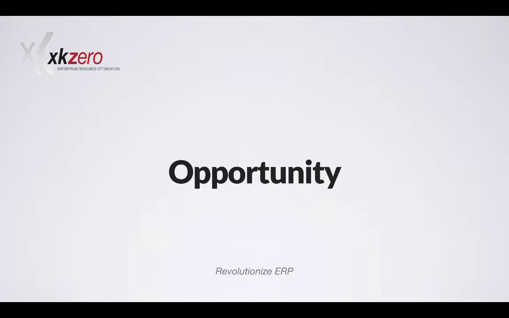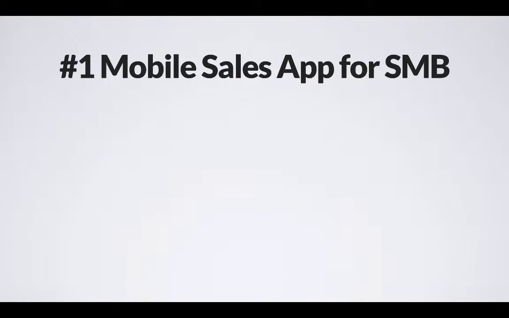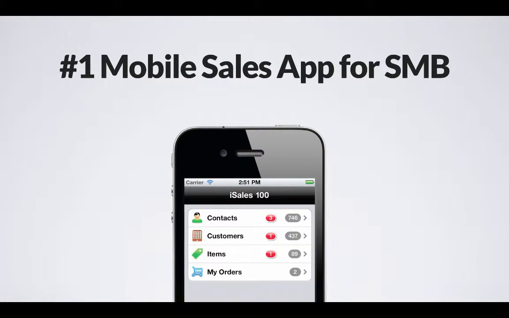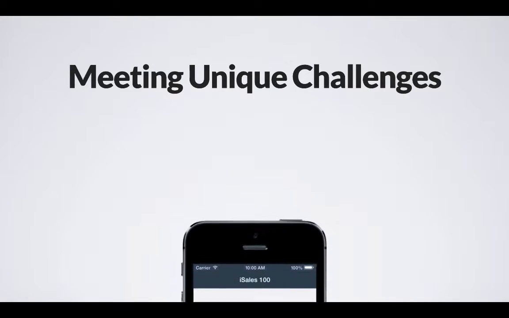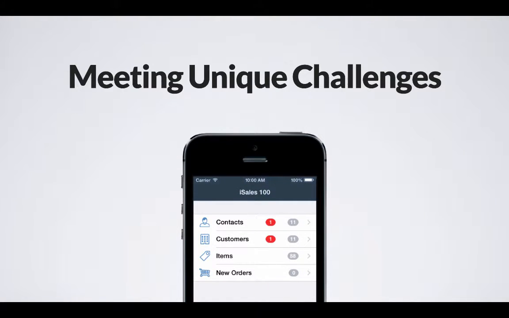In terms of overall opportunity with iSales, we think that this adds up to being a great opportunity for you if you're a Sage partner or if you're a manufacturer or distributor who's running Sage 100. And that's frankly the opportunity for iSales to be as good a mobile sales app for small and mid-sized business as you'll find out there, because of its flexibility, because of its adaptability, because of its incredible ease to implement and support. So again, we do that by being able to meet unique challenges. And it's interesting about the flexibility because we can do more separate things.